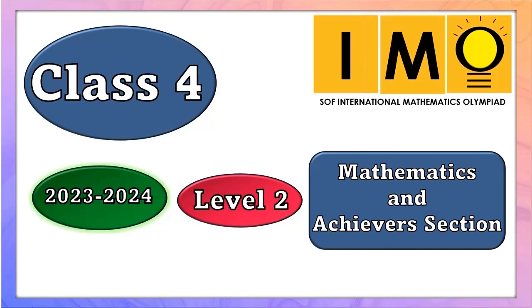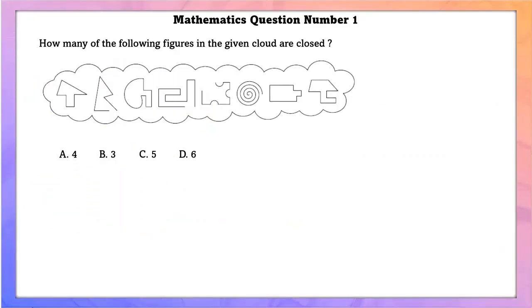Class 4 IMO Level 2. Mathematics question number 1. How many of the following figures in the given cloud are closed? Closed figure means that the starting point and the ending point of a figure are same.